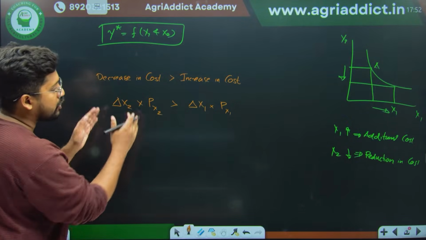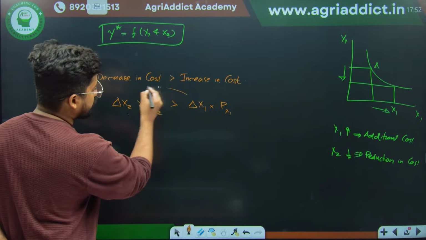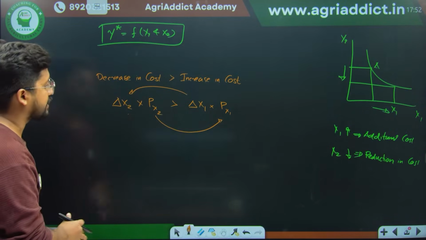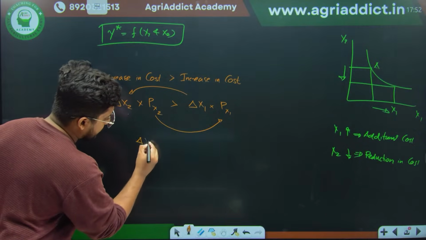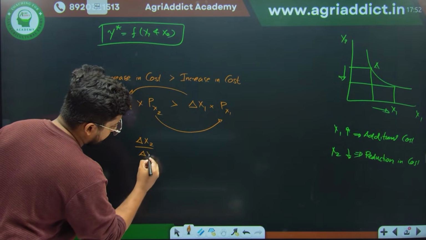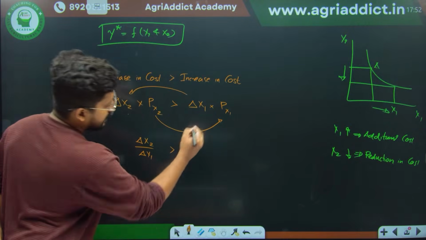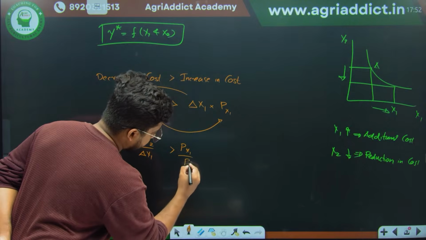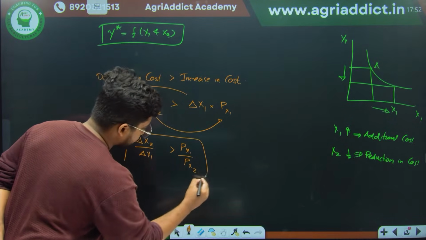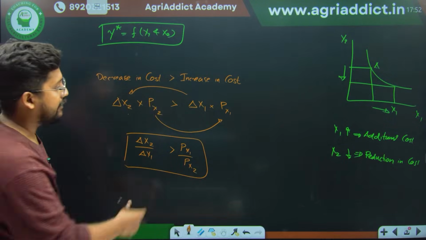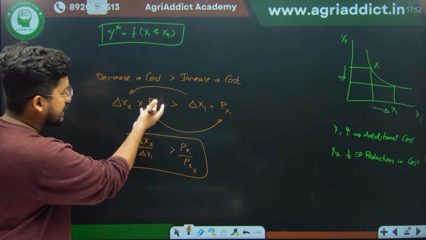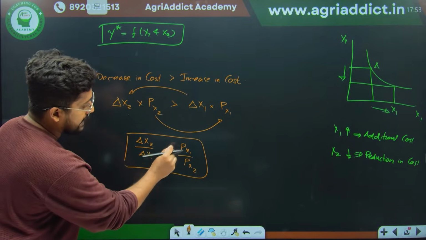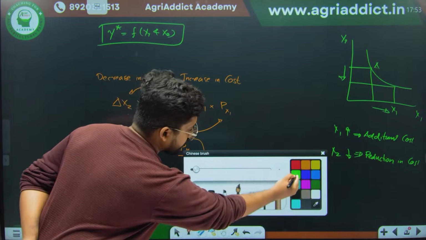Therefore, I am going to rearrange this. I am taking this x1 to here and I am taking this px2 to here. I am just rearranging this equation. So what happens? Delta x2 divided by delta x1 should be greater than px1 divided by px2. I have taken this delta x1 here and I have taken px2 to here. So delta x2 divided by delta x1 should be greater than px1 by px2. I hope you got my point.